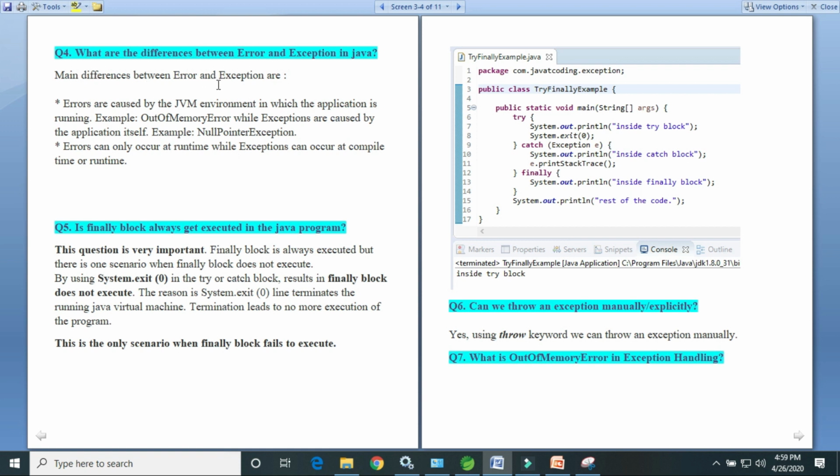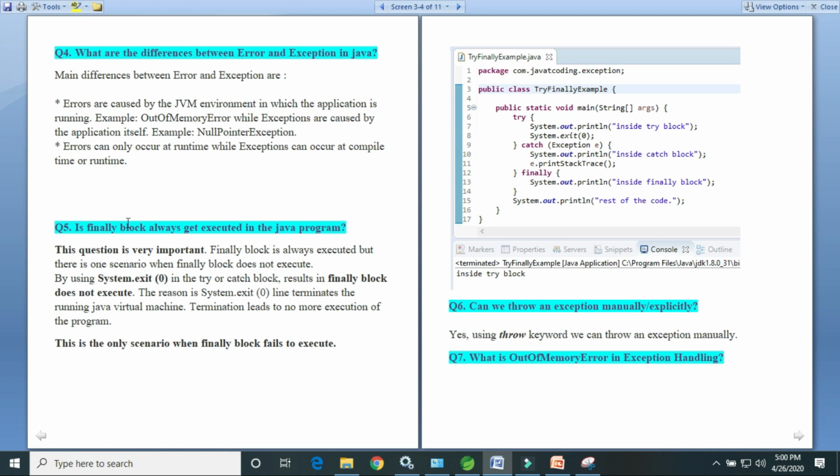The main difference: errors are caused by the JVM environment in which the application is running, for example OutOfMemoryError, while exceptions are caused by the application itself, for example NullPointerException and ArrayIndexOutOfBoundsException. Errors can only occur at runtime, while exceptions can occur at compile time or runtime, both.